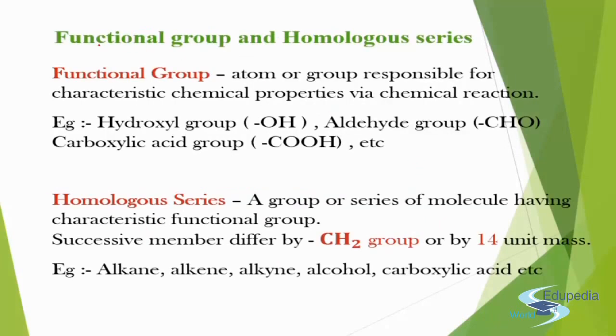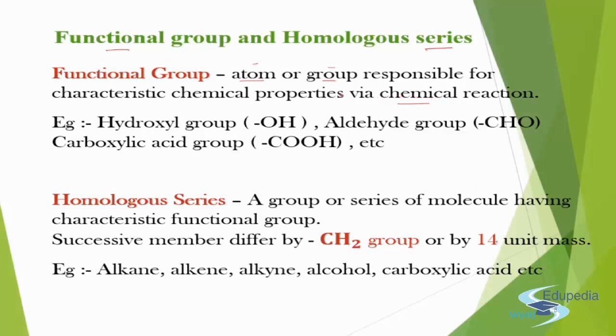Next topic is functional group and homologous series. So what is a functional group? Basically some atoms or groups are responsible for characteristic properties, that is, the chemical reactions of an organic compound, and such atoms or groups are known as functional groups.